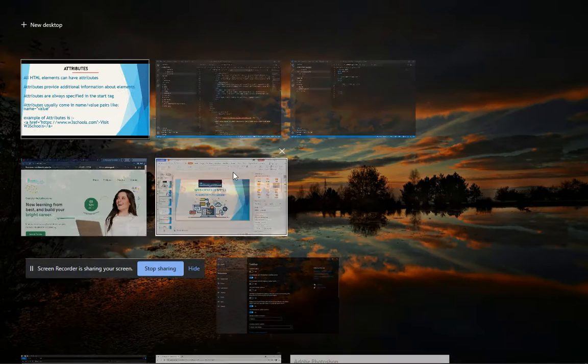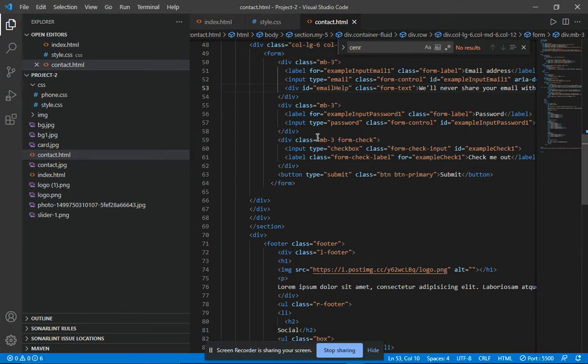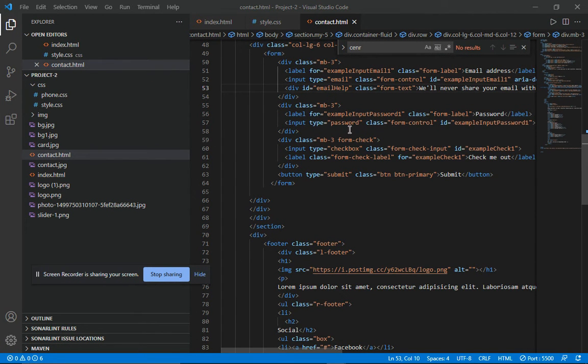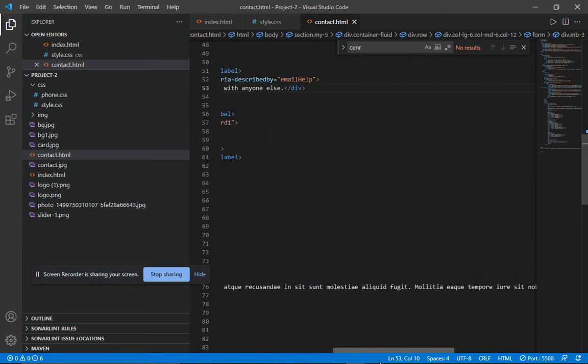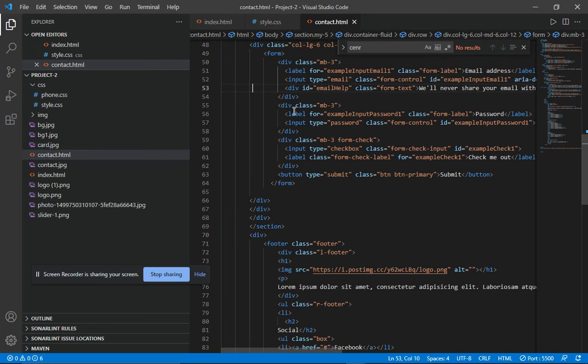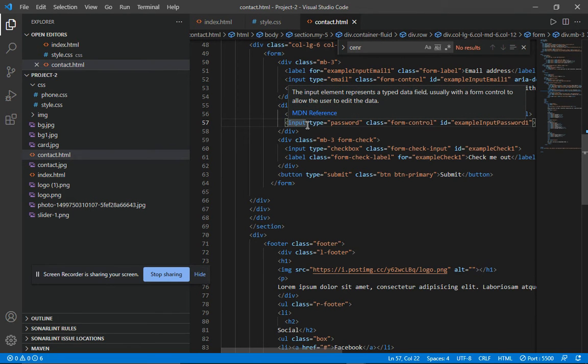So you can see that in this example, if I want to use attributes, I just use them in a starting tag, not in a closing tag, because attributes will always be used in a starting tag. Here you see that this is our opening tag of input. Input is basically used when you make a form in your website. This will be seen in the next session.